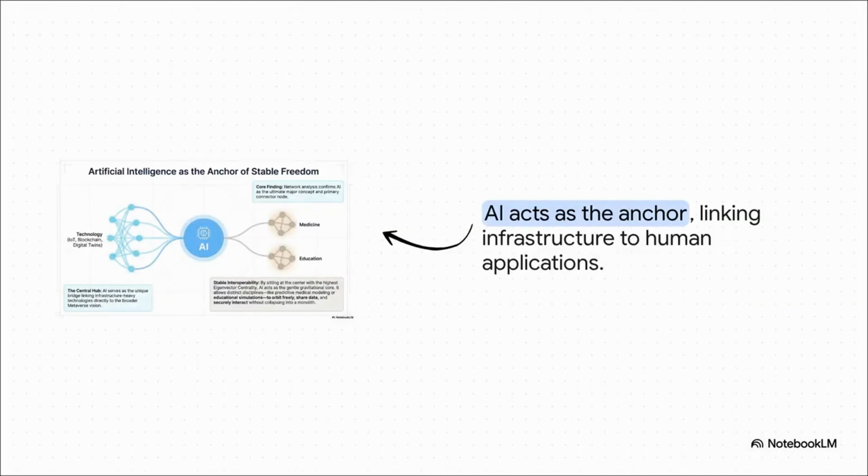Structurally speaking, AI does not step in to dominate or replace the other technologies. Instead, think of it as an architectural bridge. It operates as the gentle gravitational core. It's the intelligence layer translating data so that your XR headset and your decentralized blockchain wallet can securely communicate in milliseconds. It's what allows a digital twin of a hospital to instantly respond to physical IoT sensors. Without AI anchoring the whole thing, we're just left with a bunch of isolated tools.